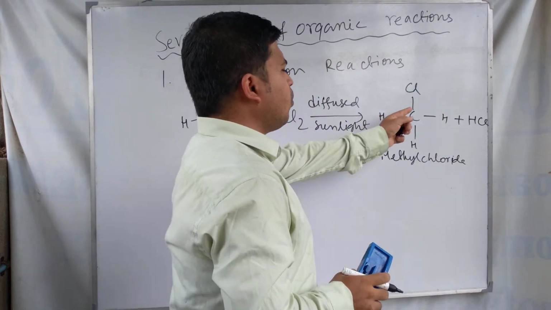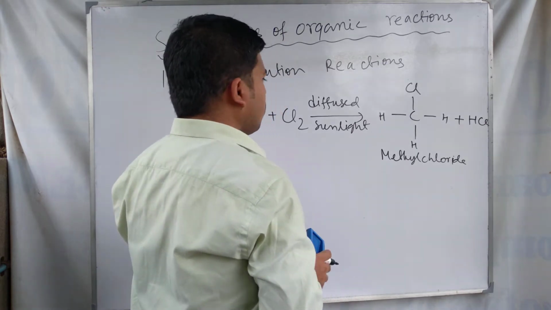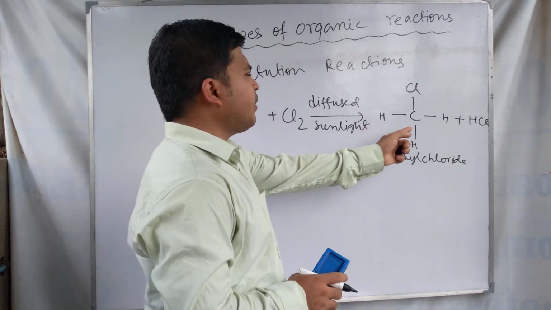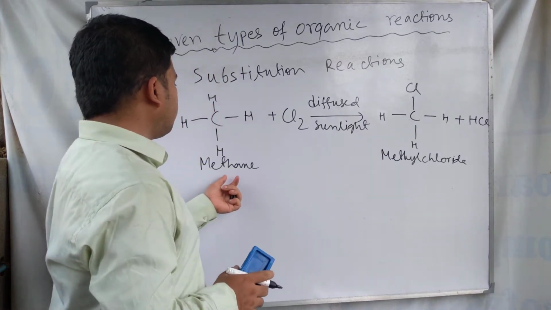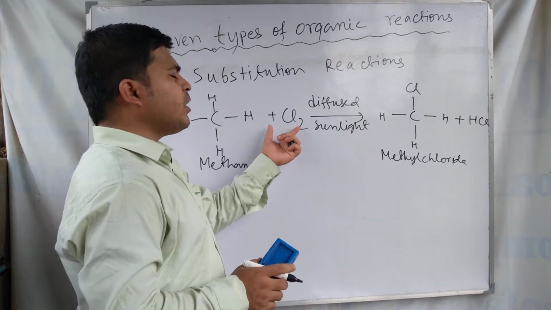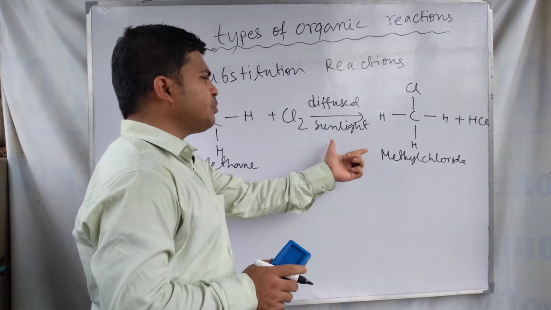Methyl chloride, or chloromethane, is produced by the reaction of methane and chlorine gas in the presence of diffuse sunlight.